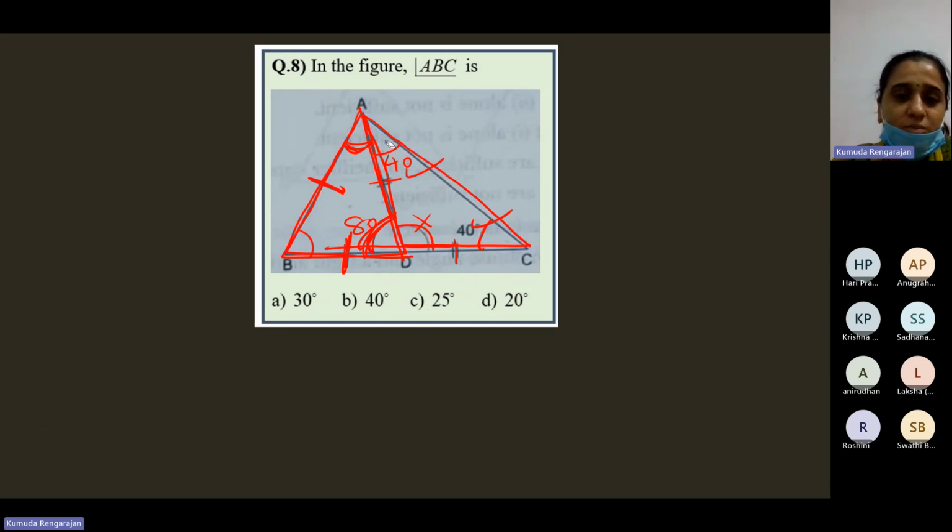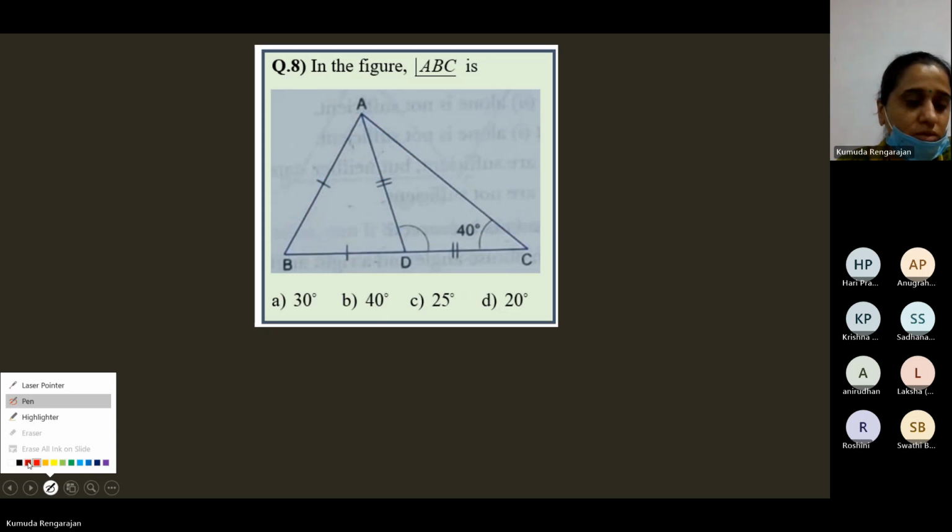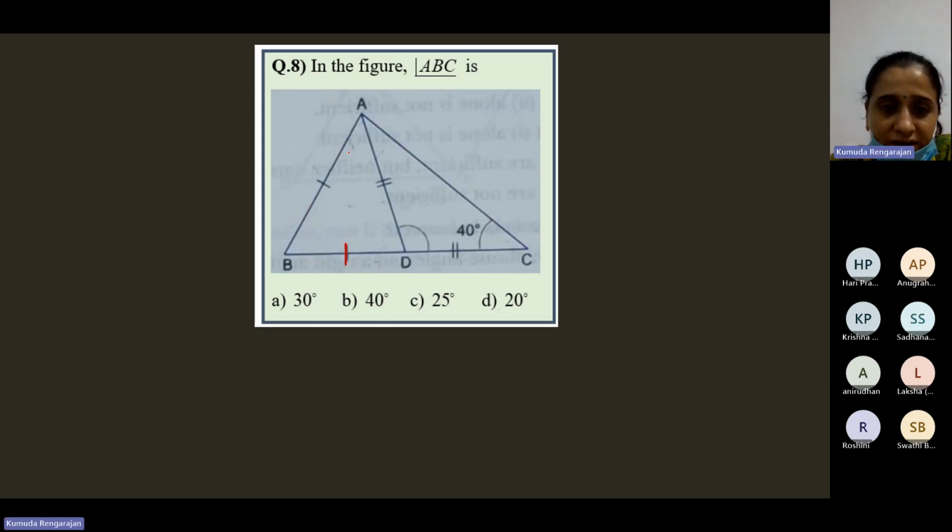Only inside this triangle you must see. Opposite to this side is this angle, and opposite to this side is this angle. Now we got this is 80, so this is also 80. Now 80 plus 80, 160. 180 minus 160, 20. So this angle is 20. So angle ABC is equal to 20 degrees.